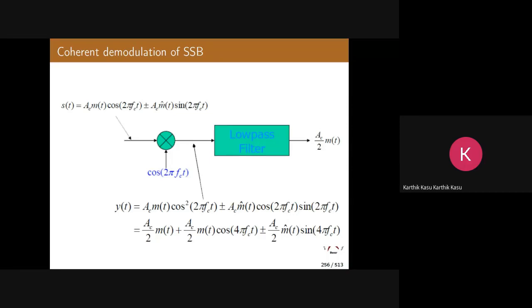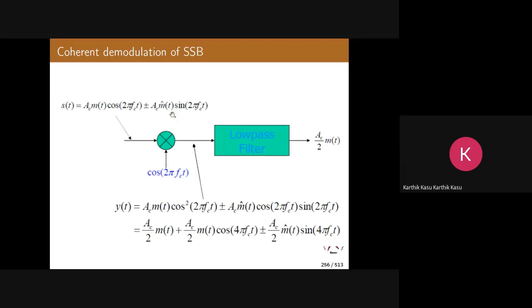As I told you for DSBSC already, we take the transmitted signal, again multiply with a locally generated carrier and pass it through a low pass filter having a cutoff frequency of W. The same thing is being done here. Okay. So, coherent demodulation of SSB.